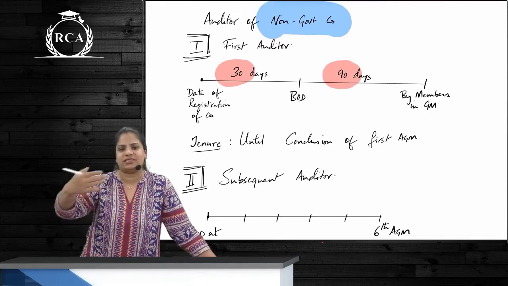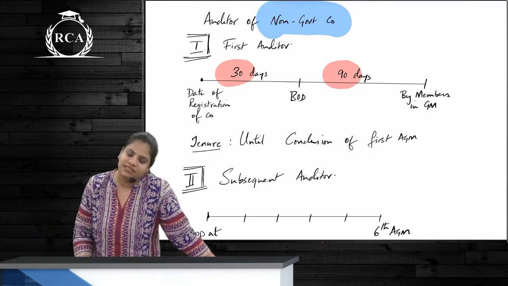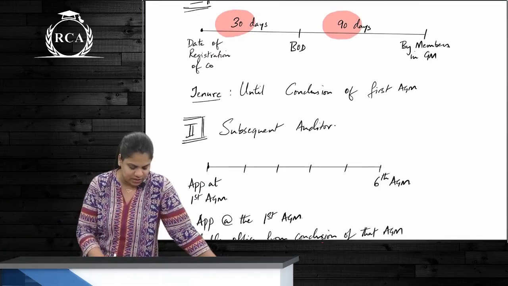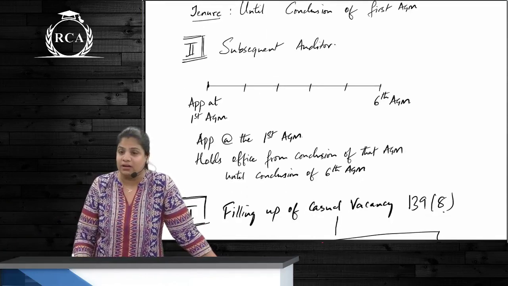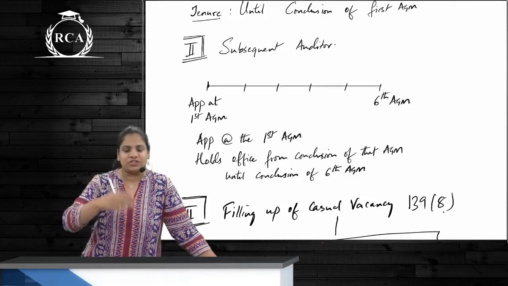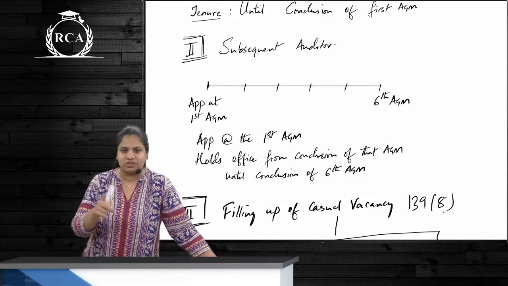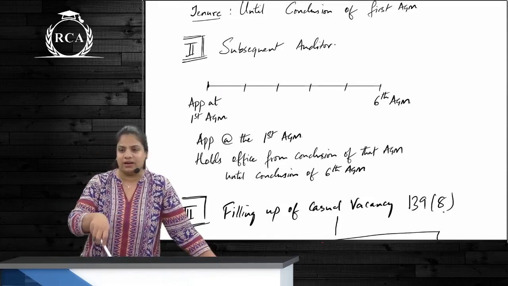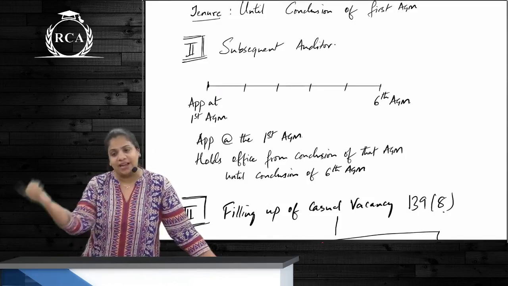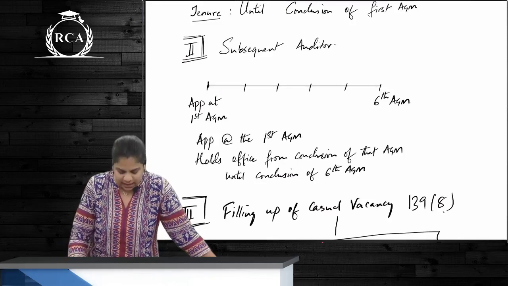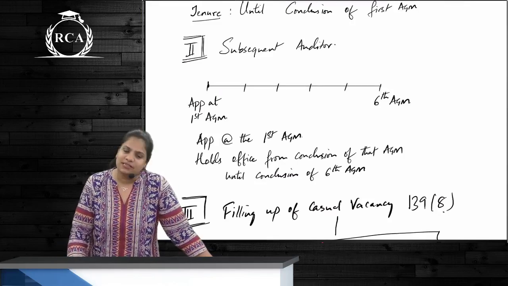Any person who is the next auditor will be called a subsequent auditor. This subsequent auditor will be appointed when? At the first AGM. First auditor's tenure will be till when? Till the conclusion of the first AGM. So subsequent auditor will be appointed in the first AGM, and he will hold office till when? Till the conclusion of the sixth AGM.